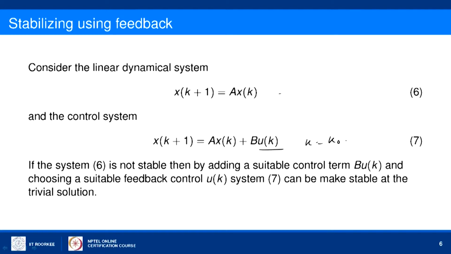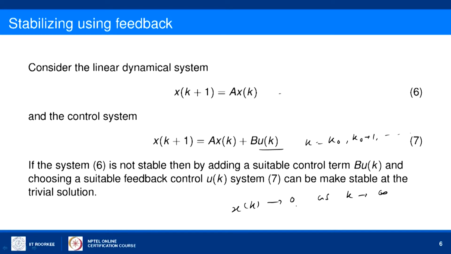where u of k is the control variable for various values of k, starting from the initial condition k0, k0 plus 1, etc. Now, in order to make the system asymptotically stable, we want x of k to tend to 0 as k tends to infinity.